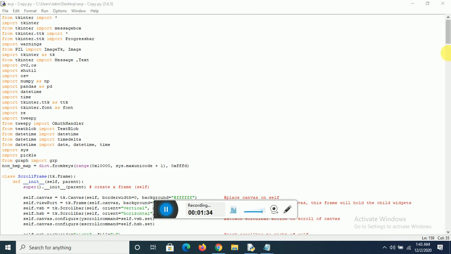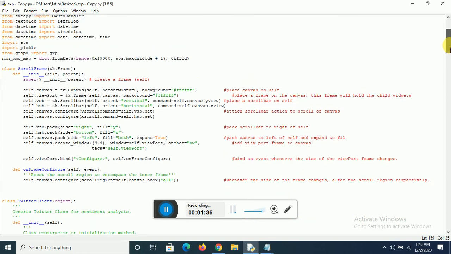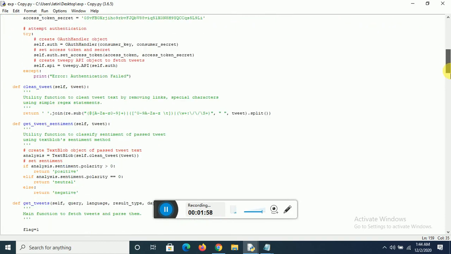So basically this is the code. The user interface that we are using is Python Tkinter. So the Python Tkinter interface will be used to interact with the user. So here is the code which deals with the creation of a Tkinter frame. That's what I wanted to tell.